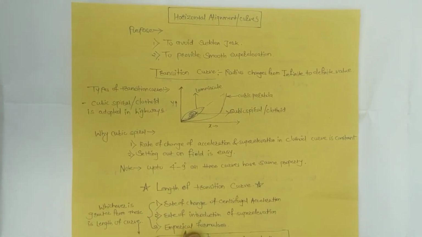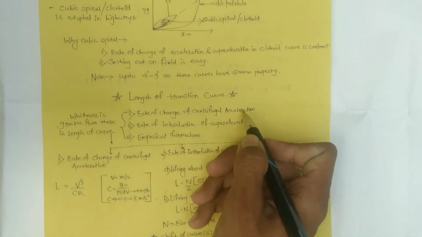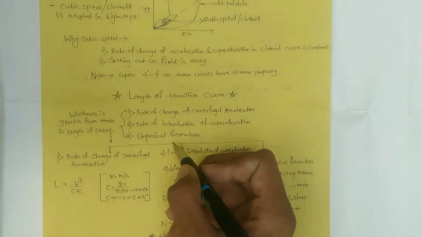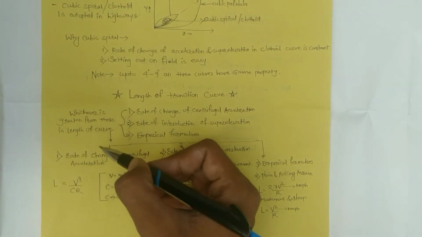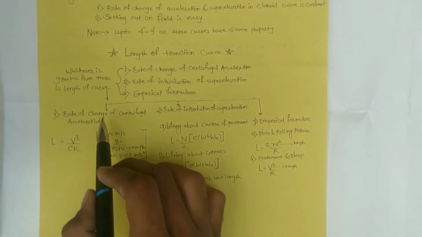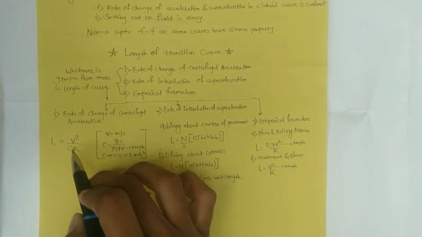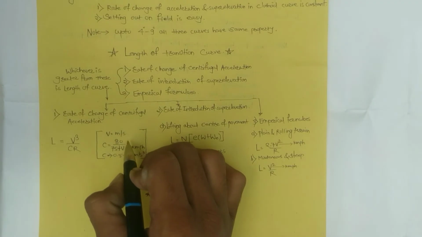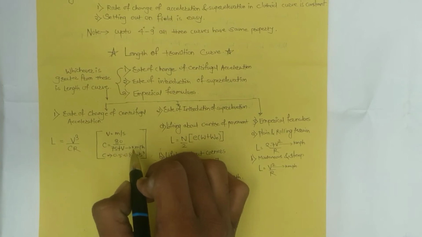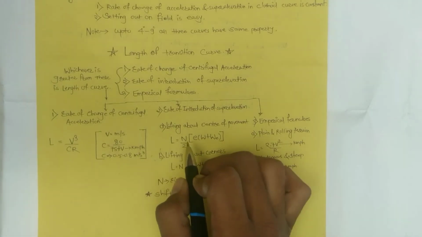The length of the transition curve is calculated by the following: the rate of change of centrifugal acceleration, the rate of introduction of super elevation, and third one is empirical formula. The greater of the above 3 is taken as the length of the curve. These 3 are calculated as given below. The rate of change of centrifugal acceleration: L, length of transition curve, is V cube upon CR, whereas V is in meter per second, C is 80 divided by 75 plus V, whereas V is in kilometer per hour. The value of C generally varies between 0.5 to 0.8 meter per second cube.